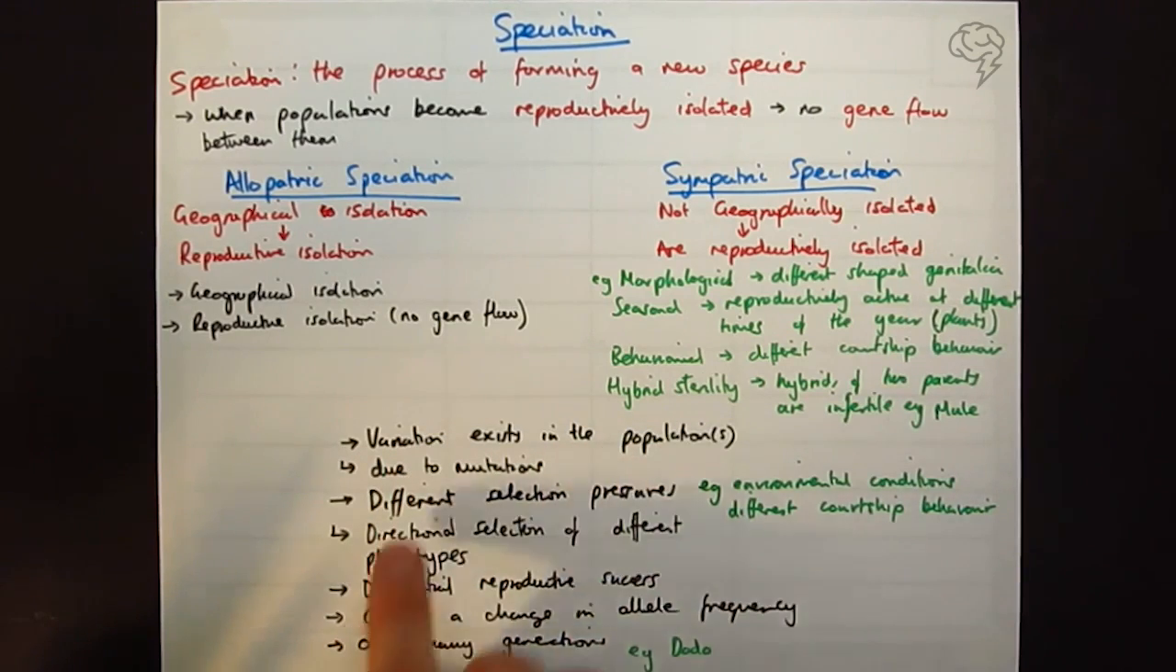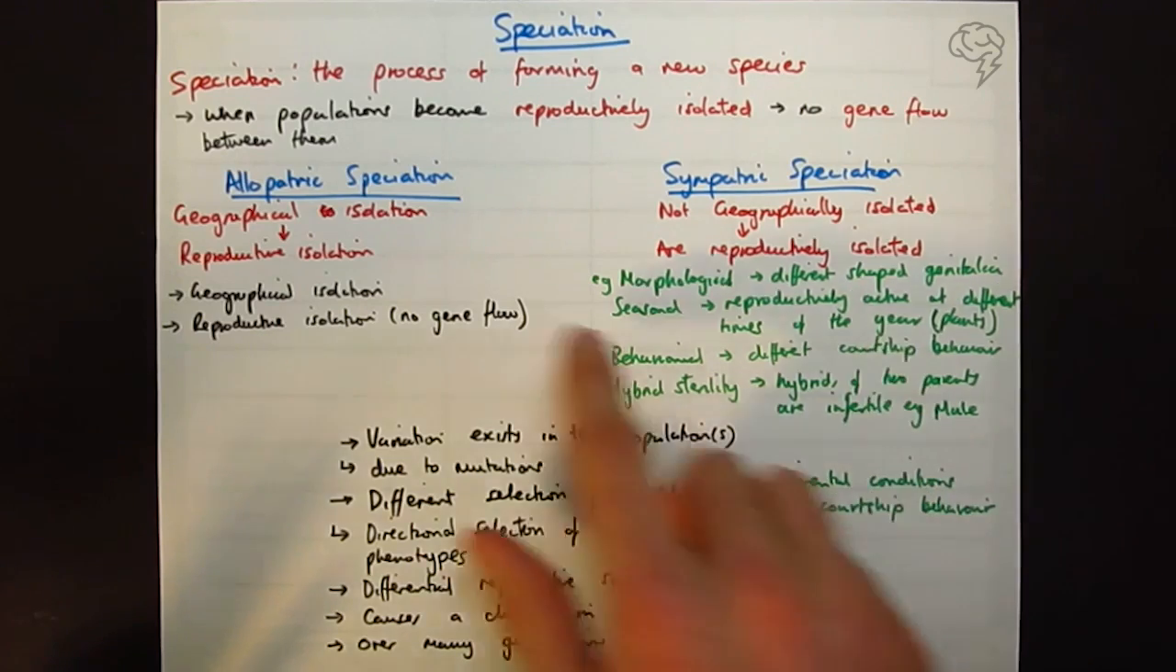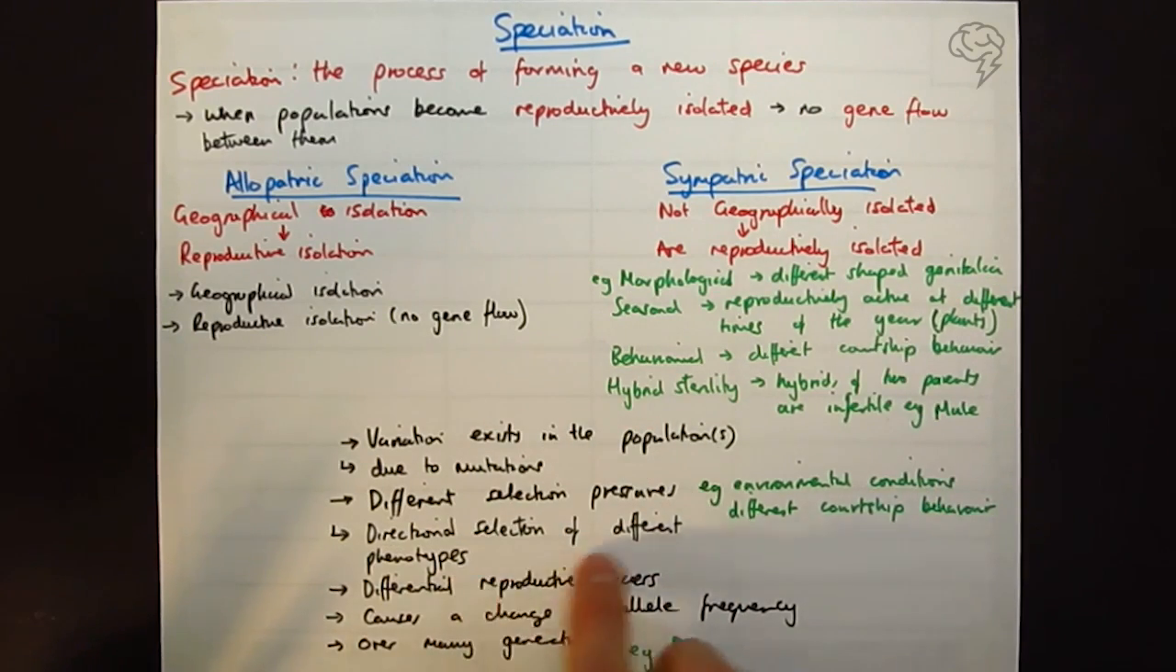Variation exists in the populations because of mutations. There's different selection pressures. This could be for any of these reasons. Directional selection of different phenotypes. So this could be cricket song, different selection of different courtship behavior, differential reproductive success. Different organisms have more children depending upon their phenotype. This causes a change in allele frequency over many generations.